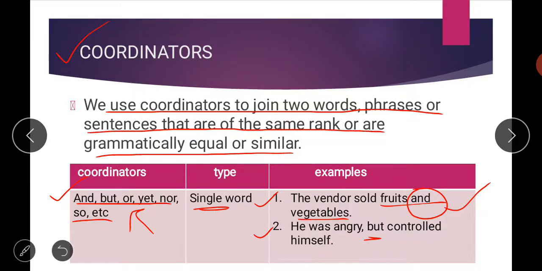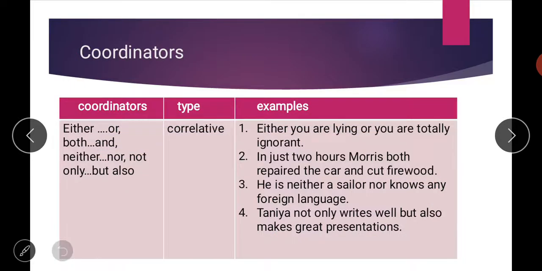Then moving to the next page, some more coordinators are given, and these are your correlative coordinators. It means there are two words used in combination. You can't use these singly; these are not single-word coordinators, these are correlatives. You have to use them in a particular correlation: either...or, both...and, neither...nor, not only...but also. Like these kinds of words you will use. When you see them in examples, it will become clear to you.